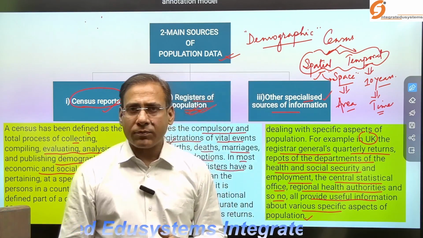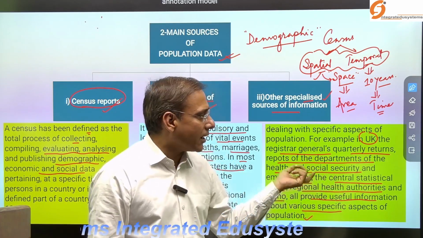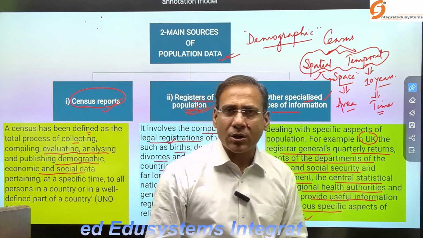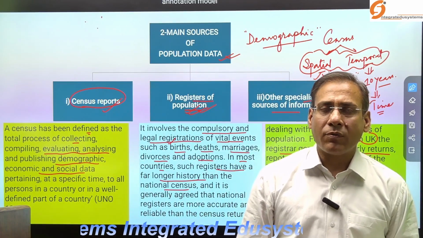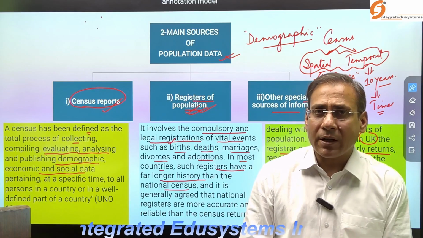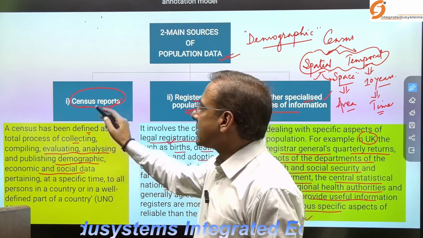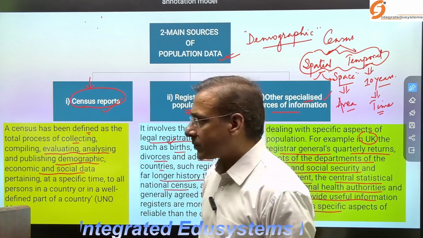So UK has other sources; I have given the idea. There are various sources through which we can get the data of a population of a particular area in a given time period. But the prominent source at present is the census. So census is vital.